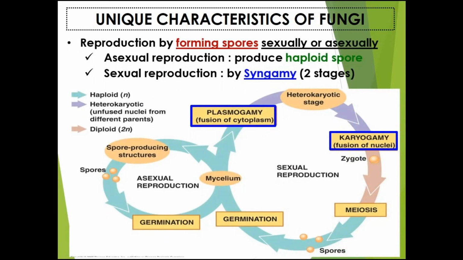Fungi reproduce by forming spores, sexually or asexually. In asexual reproduction, they will produce haploid spores, but in sexual reproduction, it will reproduce by 2 stages of syngamy, as shown in this diagram.